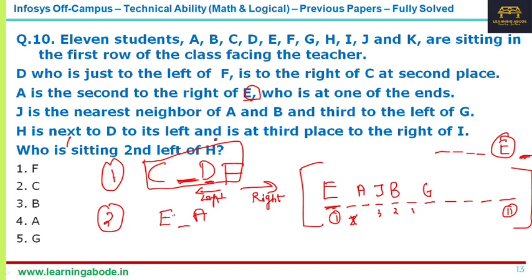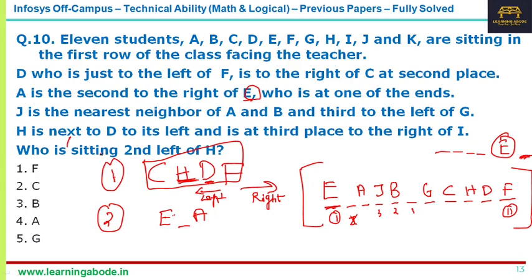Okay, so H is next to D towards the left. That means H is here. H is to the left of D and is at third place to the right of I. Now one more thing: CHDF, they're all together. Now the only possibility is here, CHDF.